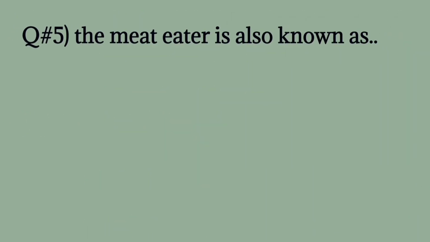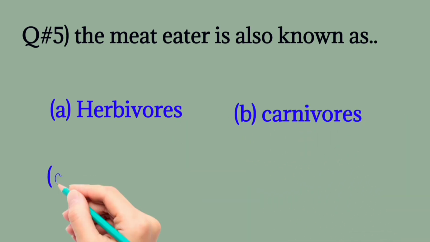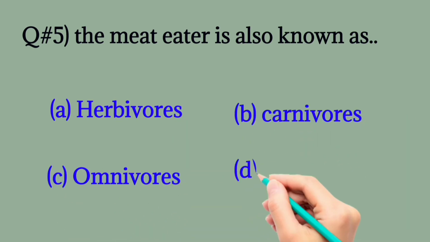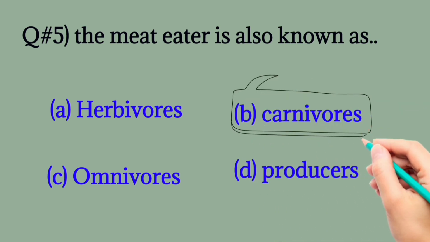Question number 5. The meat eaters are also known as herbivores, carnivores, omnivores, producer. The correct word is carnivores.